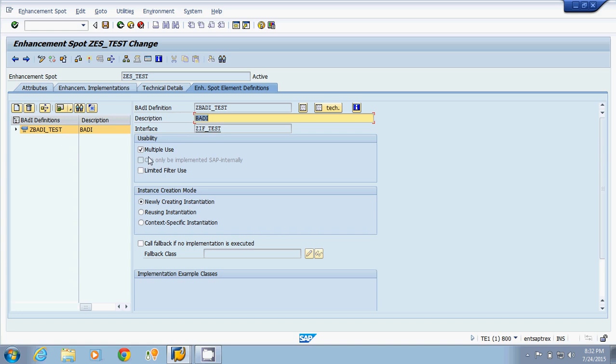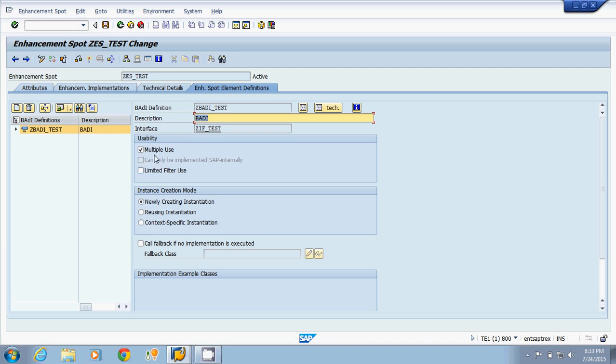Now our second checkbox, can only be implemented SAP internally. We have already discussed that in general cases we are not creating a BAdI definition, we are only creating a BAdI implementation. Suppose we have a BAdI definition, and if this checkbox is ticked, then you cannot implement that BAdI definition. That definition can only be implemented by SAP. We cannot implement that. Now we have the third option, limited filter use, which is used for limiting the BAdI or calling the specific BAdI implementations.